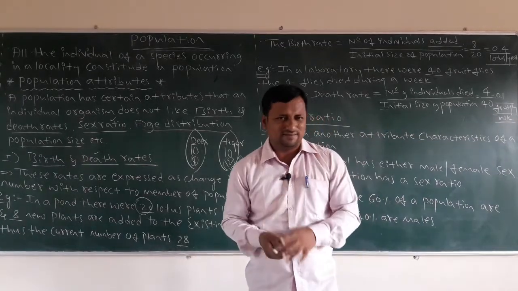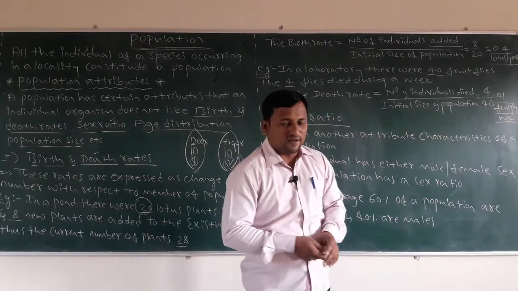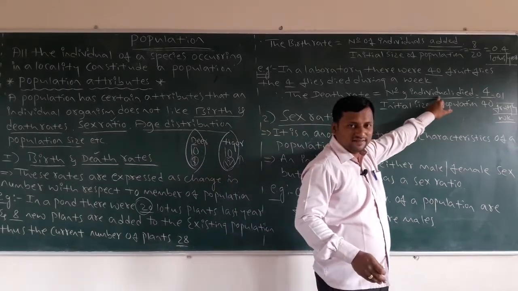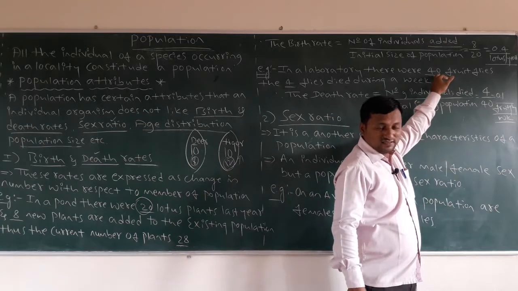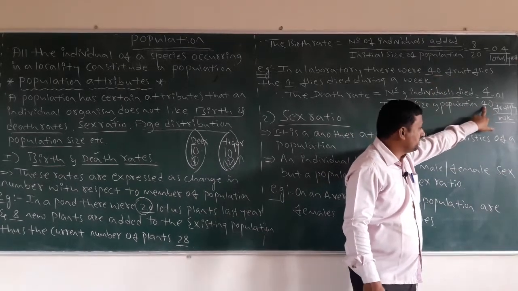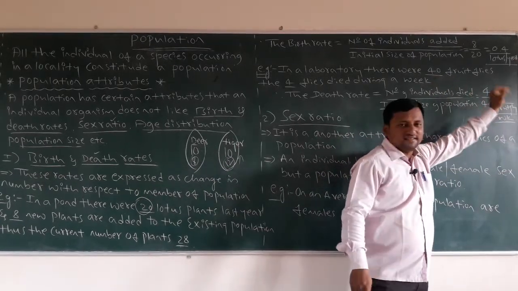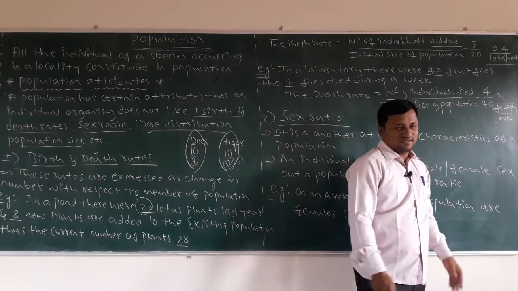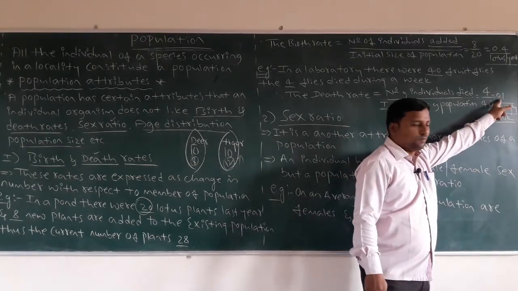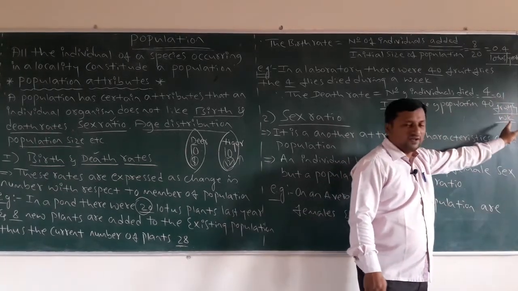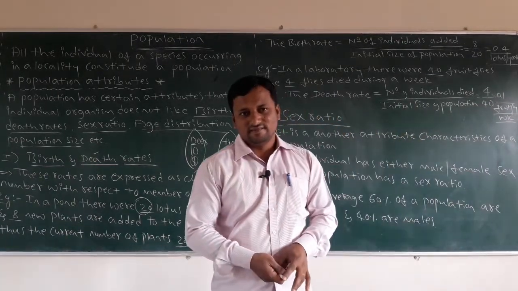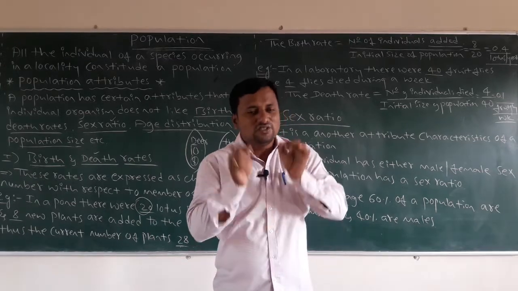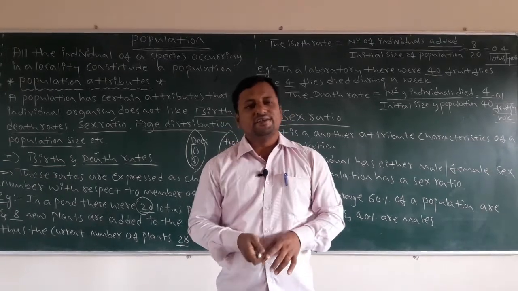It's very simple. How many fruit flies died? 4. What is the existing population? 40. So 4 by 40, which is 0.1 per fruit fly per week. In a week, 0.1 fruit flies are going to die.